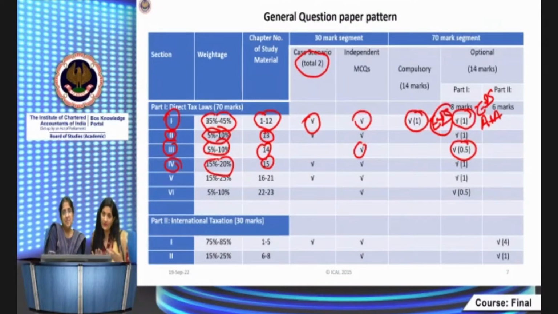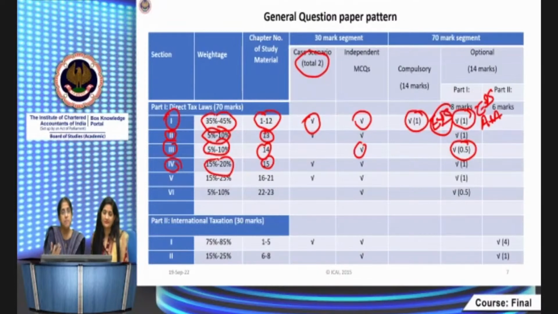Practically also, you must be doing articleship, so you must be aware of all these tedious provisions. In practical training, day to day you are getting in touch with such kinds of transactions on which TDS is attracted. So this is very practical, which all students must have done in their practical training time also. What she says is very important. See, ultimately, you're at the final level. What you learn in practical training, you should be able to correlate with what you actually study in academic education. Only then will you be able to answer the paper effectively.